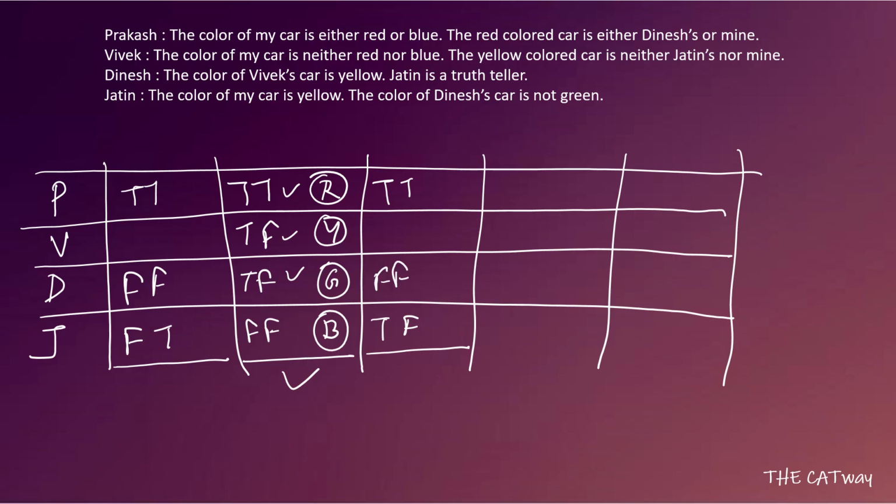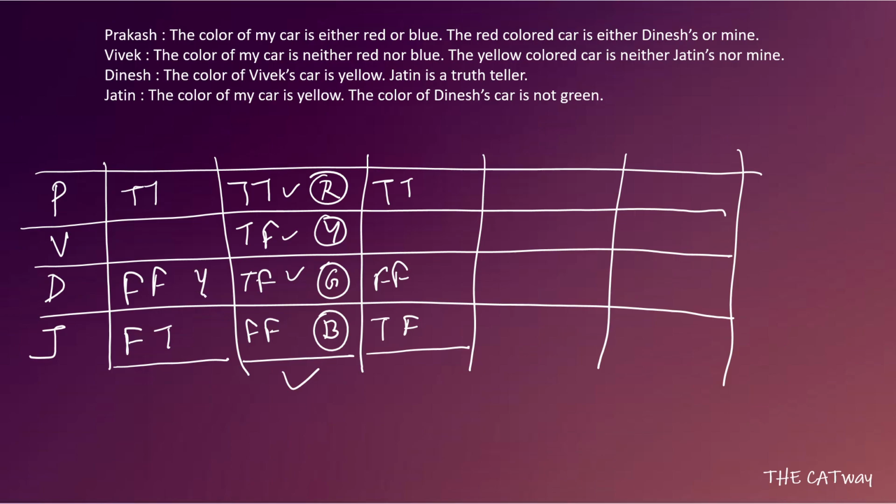So now what do we have? Let's see. Coming to the case in which Jatin's first statement is false, he says that the yellow color car is not mine, so Jatin cannot get the yellow color car. Now talking about Vivek, he says Prakash cannot have a yellow color car. We know that because he is a truth teller. And Dinesh says that the color of Vivek's car is yellow, so he is also a liar. So Vivek also cannot get the yellow color car. So the yellow color car is only possible with Dinesh.